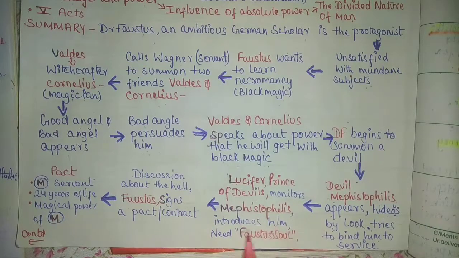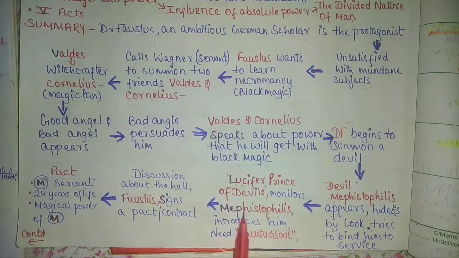Okay, Mephistopheles introduces him to Lucifer, who he is and what kind of power he has, and then Dr. Faustus becomes aware. Then Dr. Faustus says that Mephistopheles should convey a message to Lucifer that Dr. Faustus is ready to give his soul if he will agree with his terms and conditions.